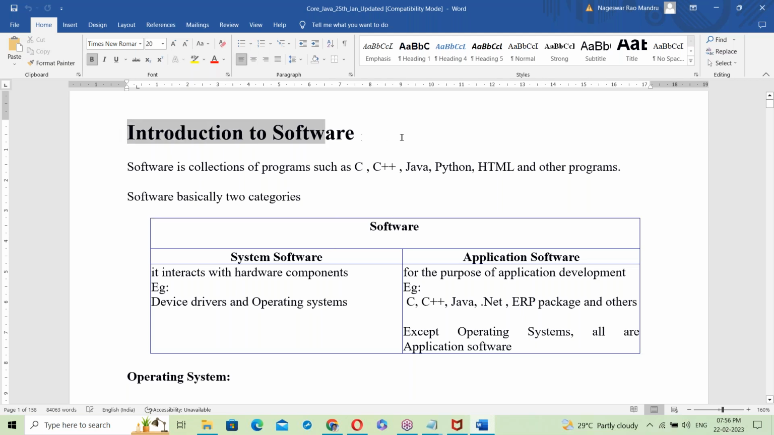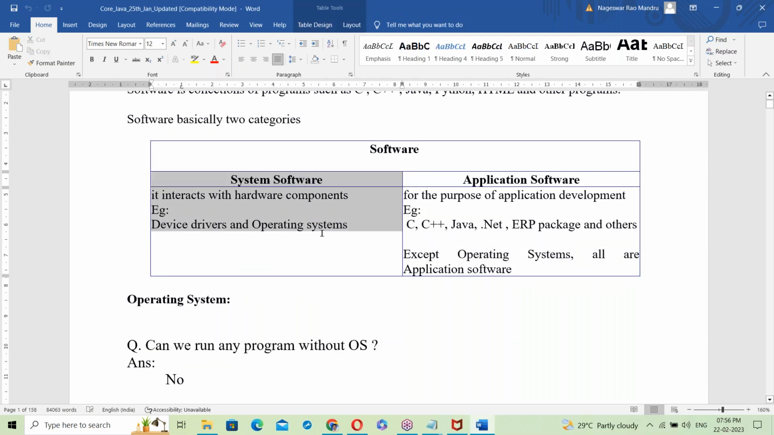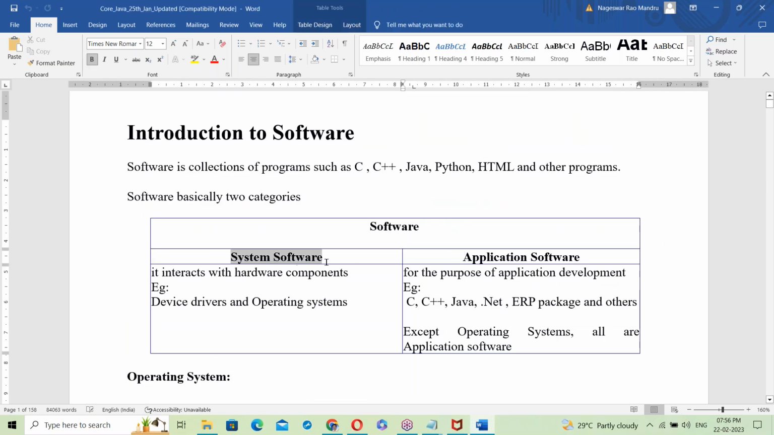See today's topic: introduction to software. Software is a collection of programs such as C, C++, Java, and others. Software has basically two categories: system software and application software. System software and application software are prepared very clearly here. System software interacts with hardware components. Application software is for the purpose of application development. There are examples here. Except OS, all are applications.